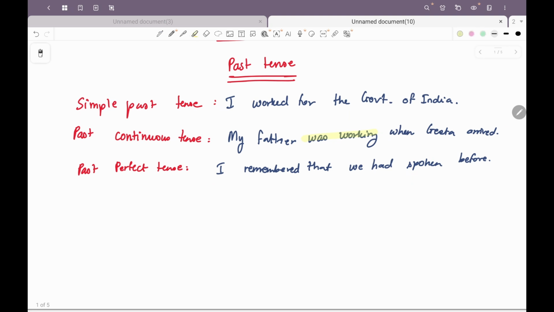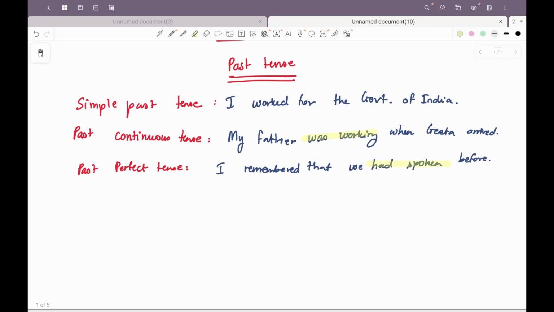So had spoken, ये चीज़ ऑलरेडी हो चुकी है, that tells us that it is the past tense and it is the perfect tense. Why? Because there are two sequential activities that are being spoken about in the sentence, that is remembering and speaking. So I remembered that we had spoken before, right? So I remembered when in the past, that we had spoken in the past.